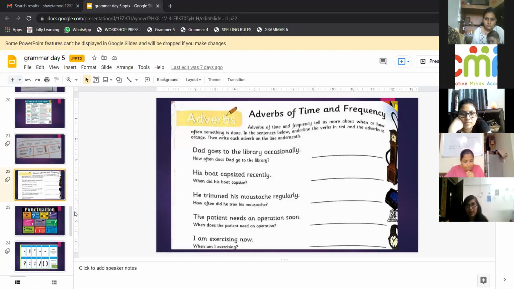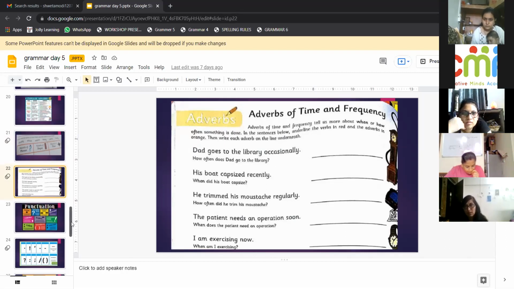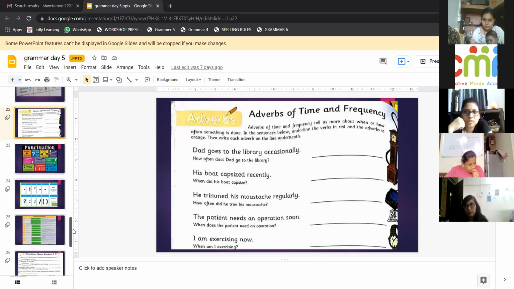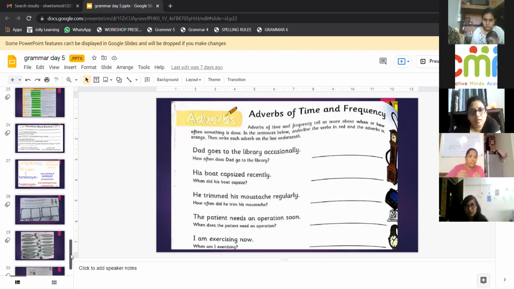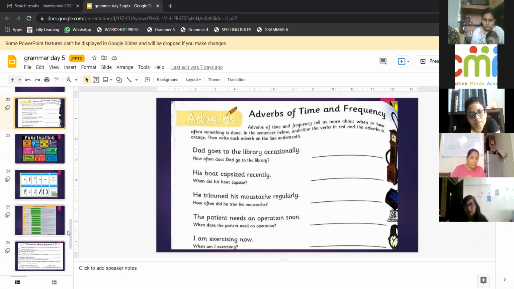Okay. Now adverb of time. Can you tell me, occasionally, time or frequency? It is frequency. Recently? Time. If anything happens only once, then it is time.